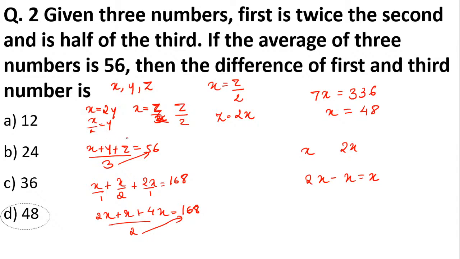So what we did is, we were given the average of the numbers x plus y plus z was what? 56. So these numbers divided by 3 was 56. So I just took LCM over here of these numbers, just some cross multiplication, and then I applied what was asked in the question, the difference between the first and the third number. So the first and the third number, the difference is 2x minus x, and the value of x we got from here. Okay, so the value of x is what? 48. That is why D is the right answer.